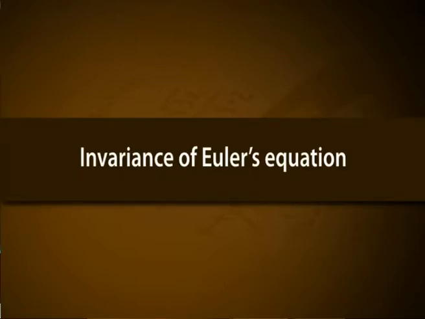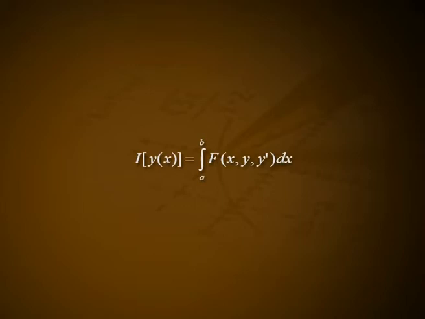Invariance of Euler's equation. Suppose a functional I of y of x equals integral from a to b f of x, y, y dash dx is transformed by replacing the independent variable, or by a simultaneous replacement of the desired function and the independent variable. Then the extremals of the functional are found from the Euler equation for the transformed integrand. Herein lies the principle of the invariance of Euler's equation.